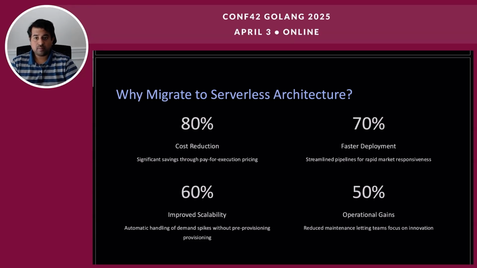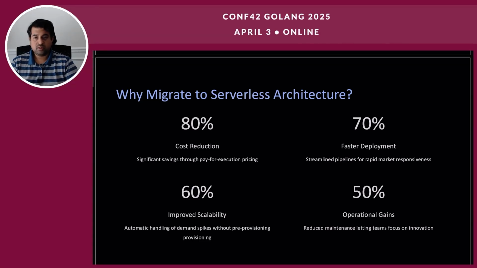Faster deployment, up to 70%. Serverless architectures enable faster deployment cycles through streamlined pipelines. Developers can deploy individual functions or microservices independently, reducing the risk of impacting the entire application. The 70% indicates a notable improvement in deployment speed, which is crucial for staying competitive in today's fast-paced market. This agility allows for rapid iteration and faster time to market for features and updates.